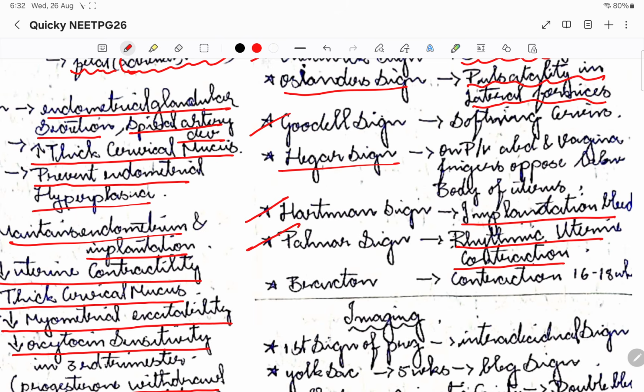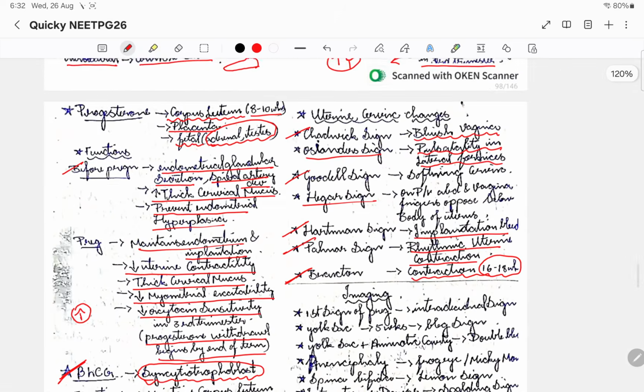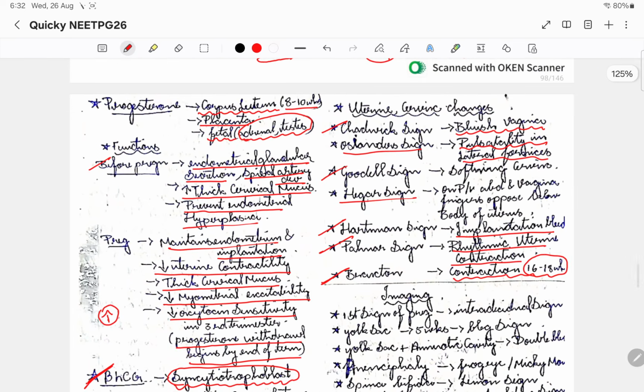So these are the contractions that we as doctors will elicit. Okay, so it is not the mother that is eliciting. Okay. Then coming to contractions around the 16th to 18th week, that is called Braxton Hicks sign. Okay, so these are certain signs. So these are very very important.